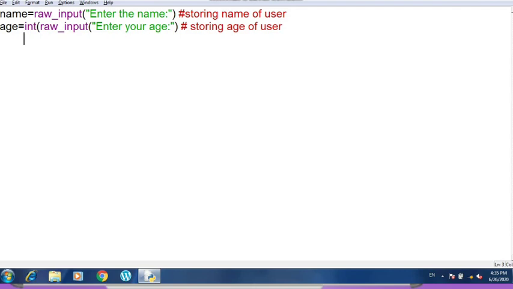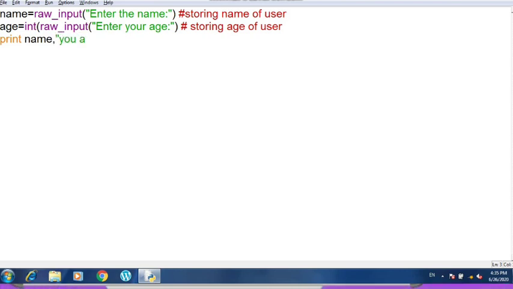So let us print now the statement. Print is the output statement here. These are the input statements, raw input function, and int is a data type, raw input is again the input statement. So these are input statements, and this print is the output statement. So we are going to write here print name. Here name will be printed, whatever is entered by the user during runtime, comma,